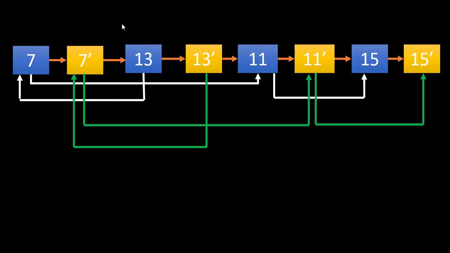We need to do that for all the pointers present in the linked list, and then we will get this list. Now comes the part where we need to unwind this list, that is, creating two lists out of this one linked list given to us.